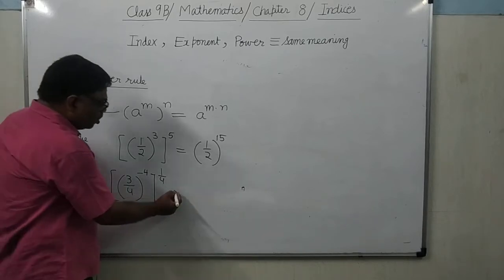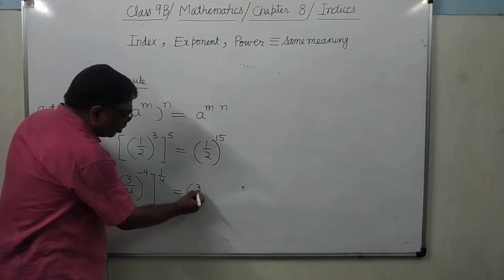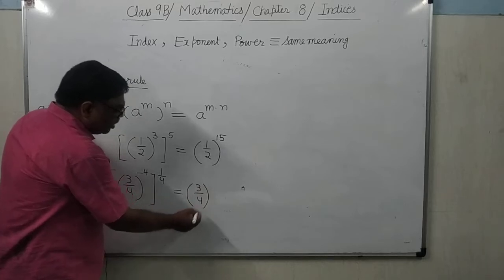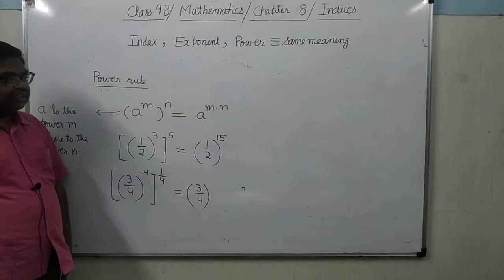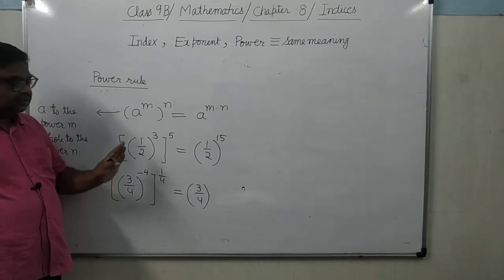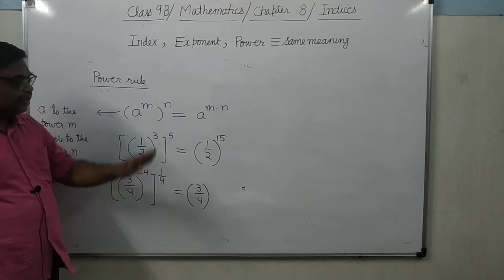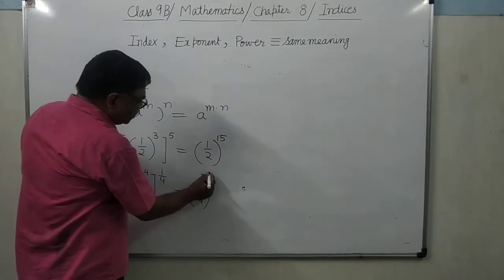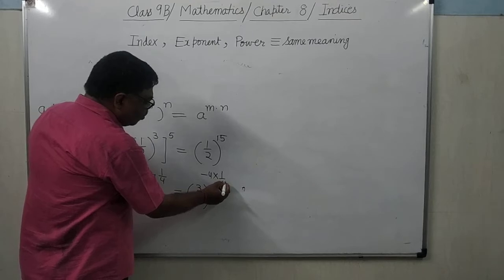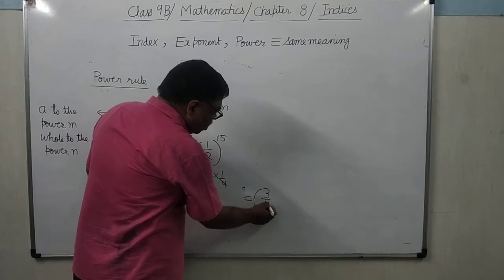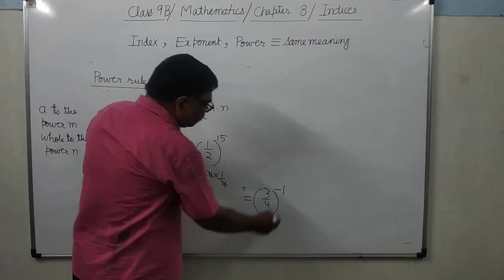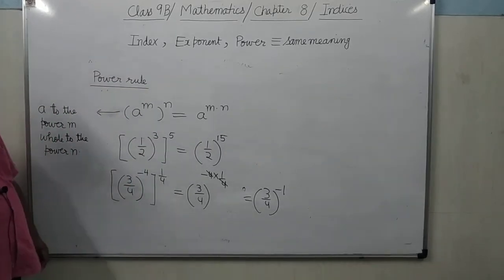So what will you do? You will write 3 by 4, but always remember that you will write the power slightly above the base. It's clear? So that it is very clear that that part is the power. So it will be minus 4 into 1 by 4. When this is cancelled, this will be 3 by 4 whole to the power minus 1.